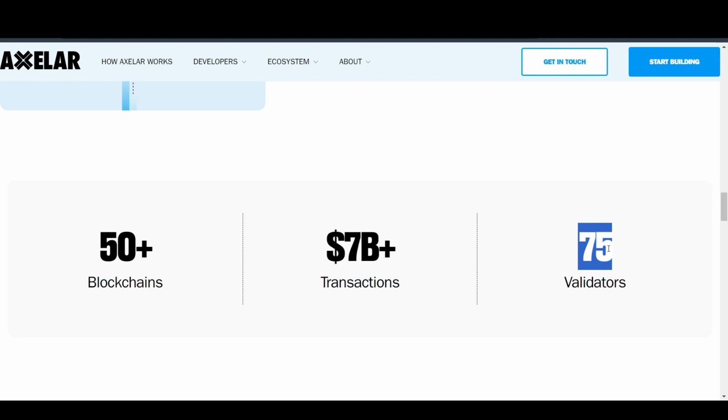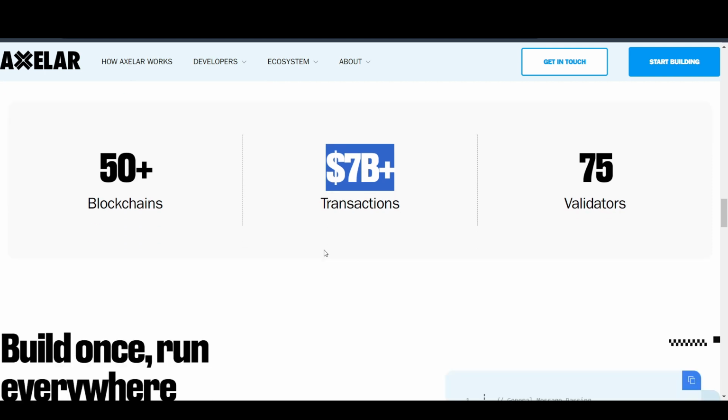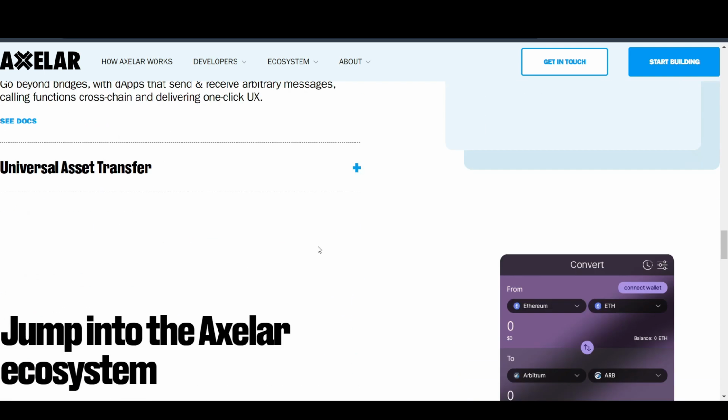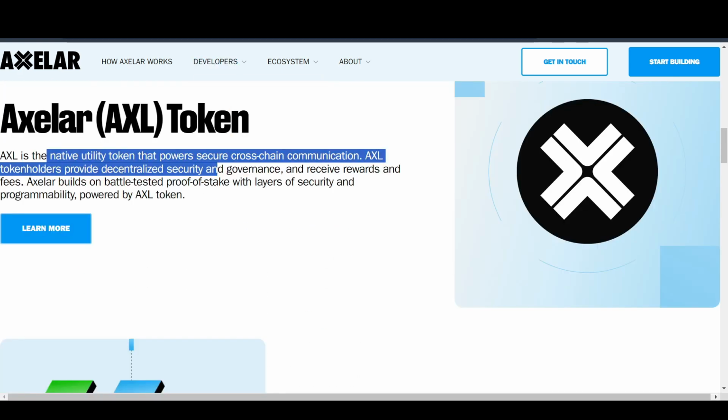That means it is not that decentralized, but this is because I believe their blockchain is built on top of Cosmos SDK, and Cosmos SDK tends to have fewer validators. As for their transactions, they have over 7 billion transactions, which is pretty big. I will come later to the Axelar token, or AXL, in a later section.